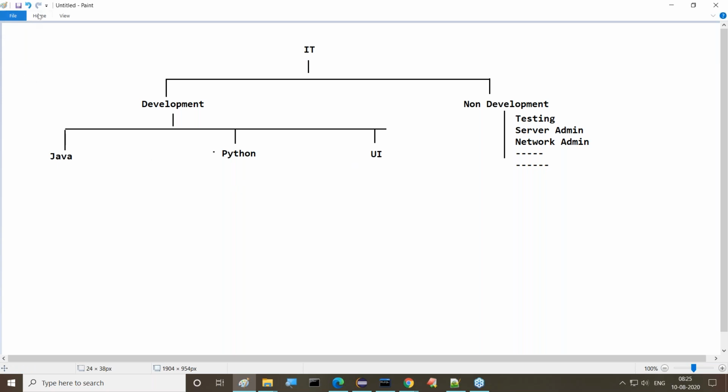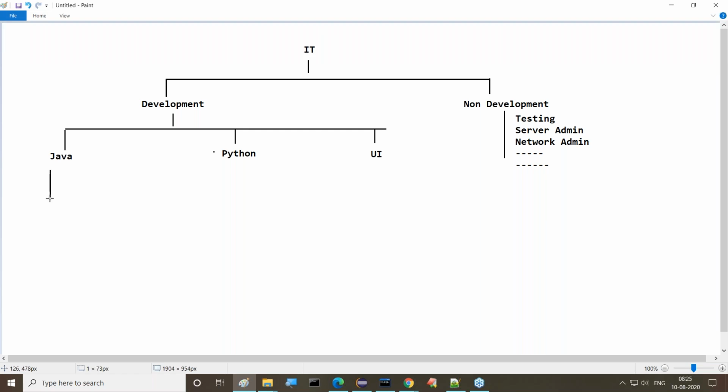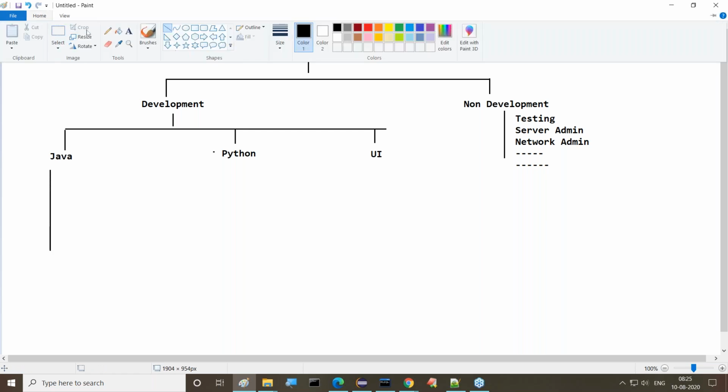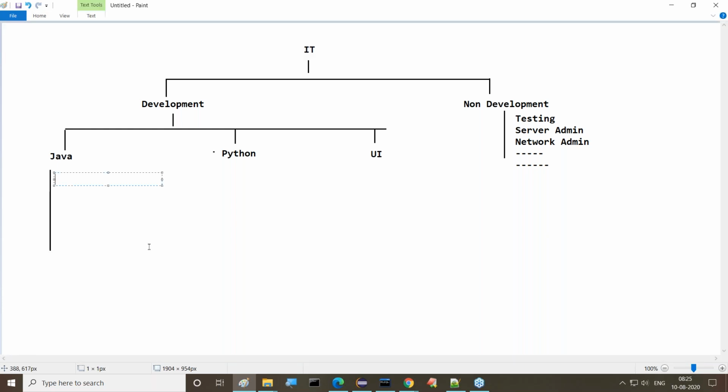Now let's come to Java. If you want to go for Java, what do we have to learn? What courses are available, and which ones should we learn? I'm going to list all these here. The very first one is Core Java. It's mandatory. Next is Advanced Java. Next are the frameworks: Hibernate, then the Spring framework, and then Web services.